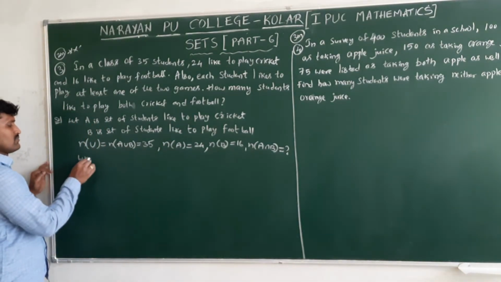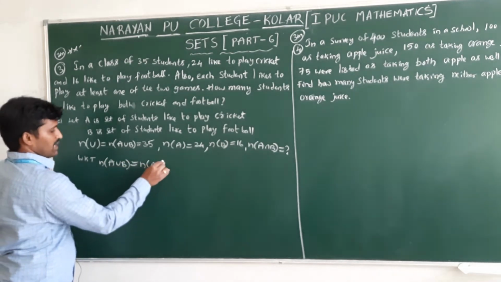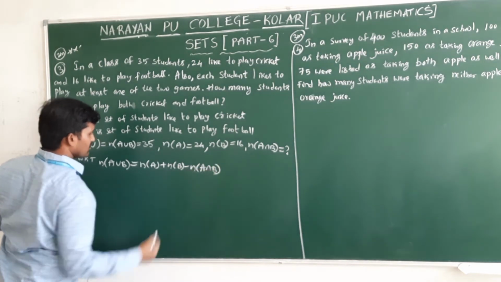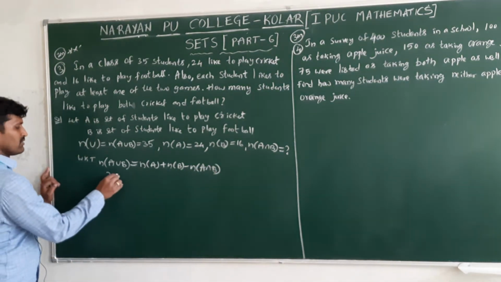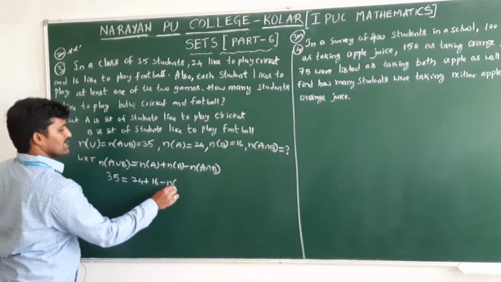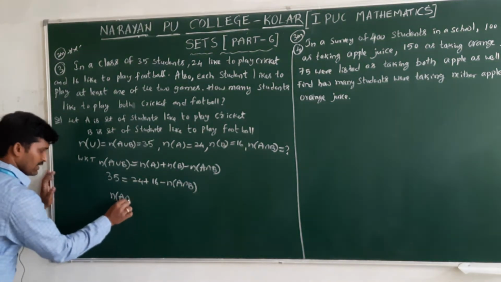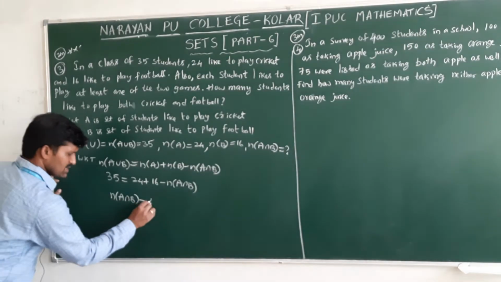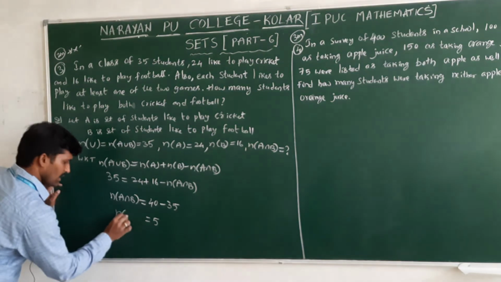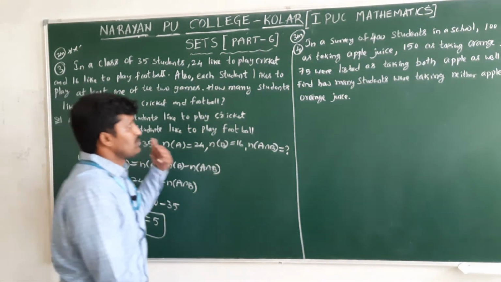Now we know the same n of A union B formula: n of A plus n of B minus n of A intersection B. n of A union B is 35, n of A is 24 plus 16 minus n of A intersection B. Interchanging both, n of A intersection B equals 40 minus 35, that is 5 students like to play both. This is the answer. 2 marks, important.